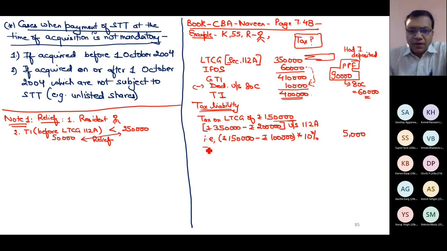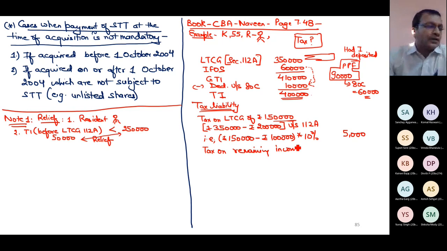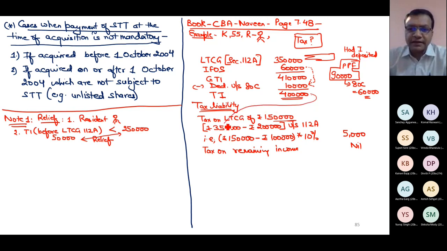Now, how much is tax on remaining income? Nil. On remaining income, the tax is nil, because maximum exemption limit was 4 lakh, and out of 4 lakh you have taxed 350 indirectly. So you are left with only 50. 50 is less than the exemption limit, so tax on remaining income is nil.